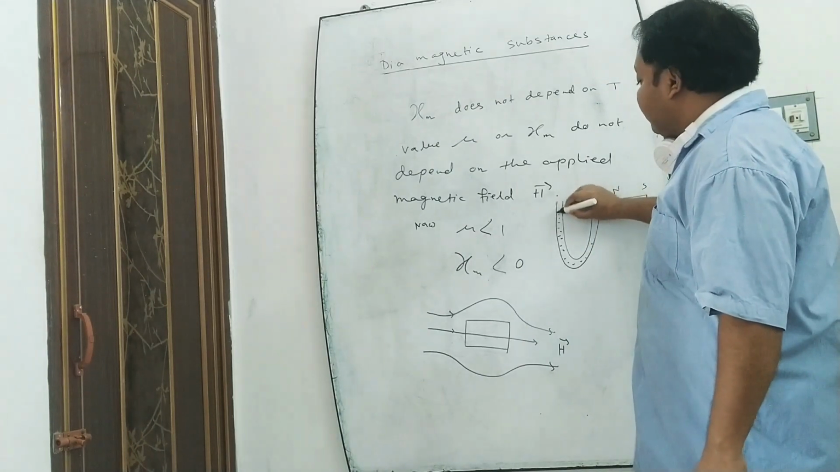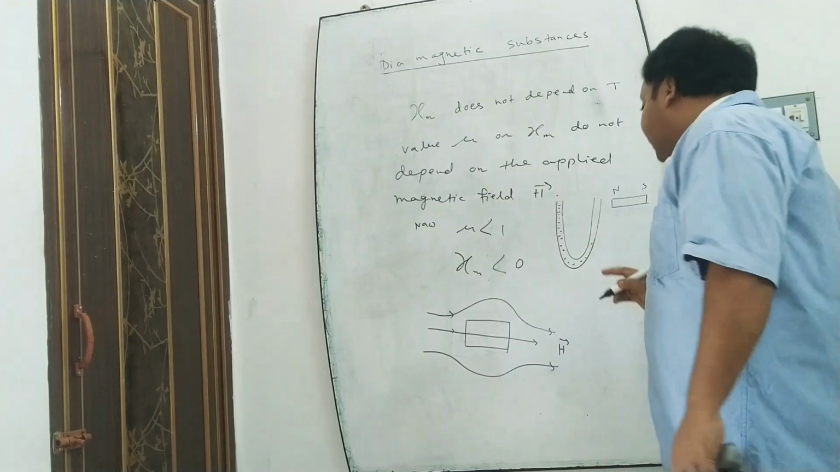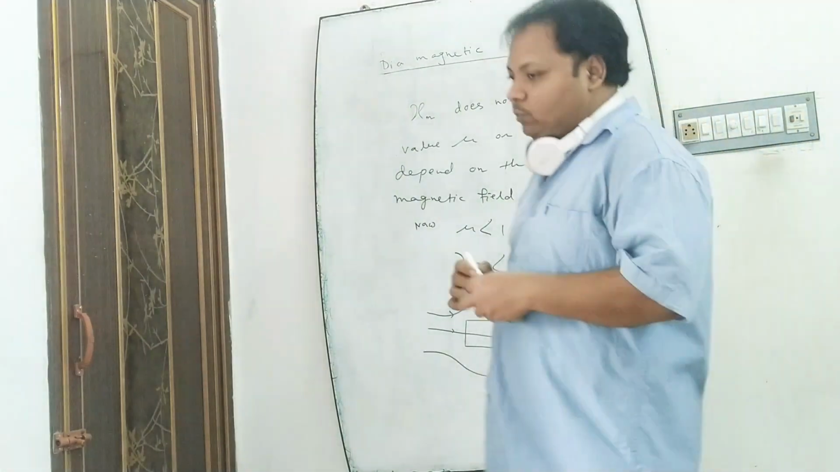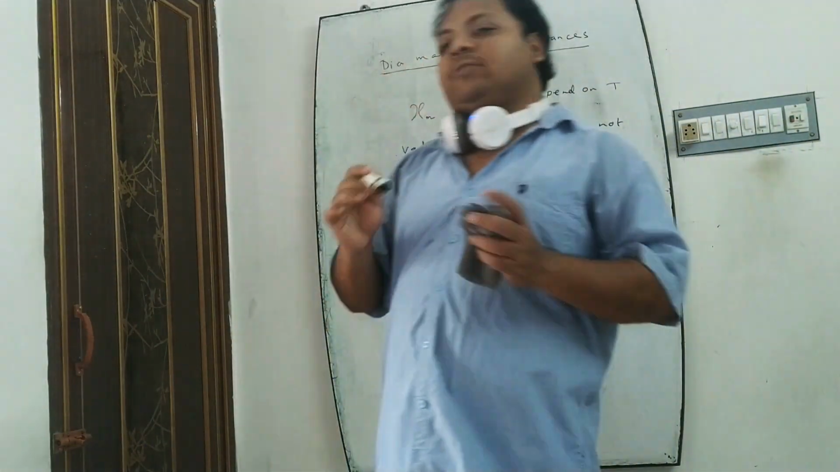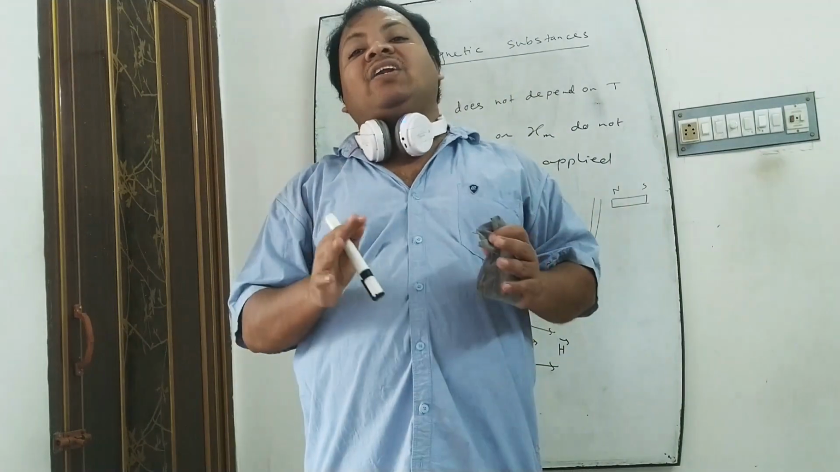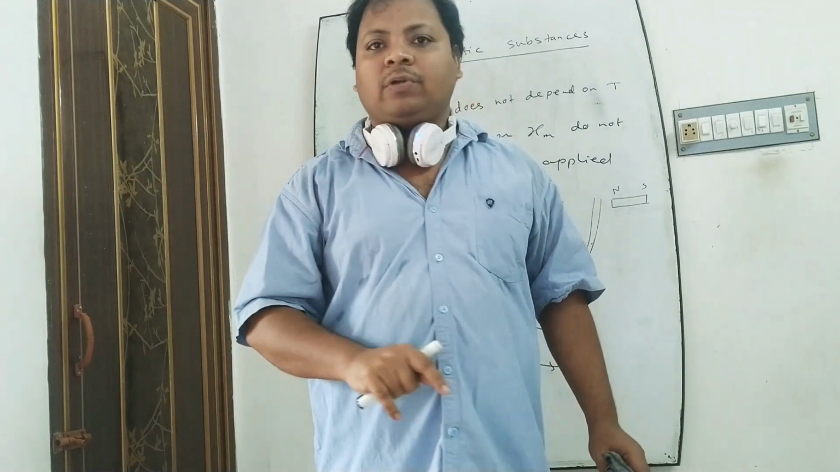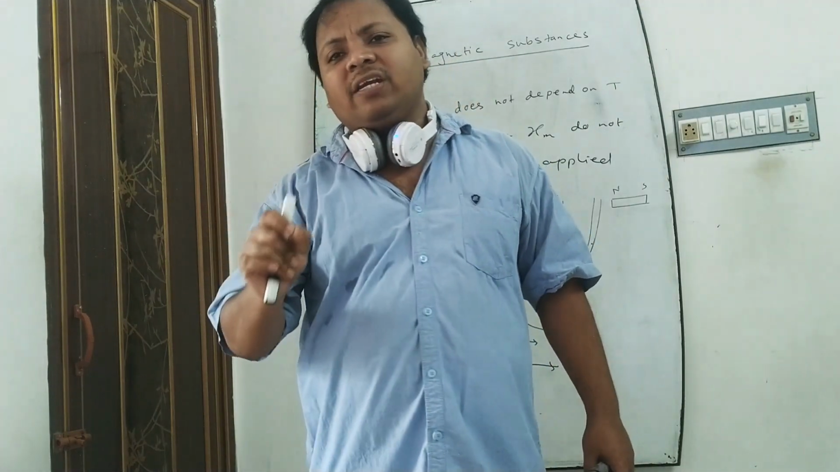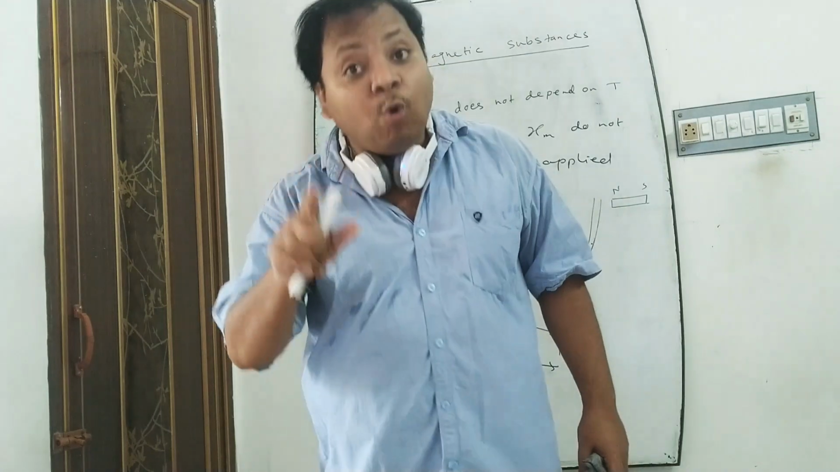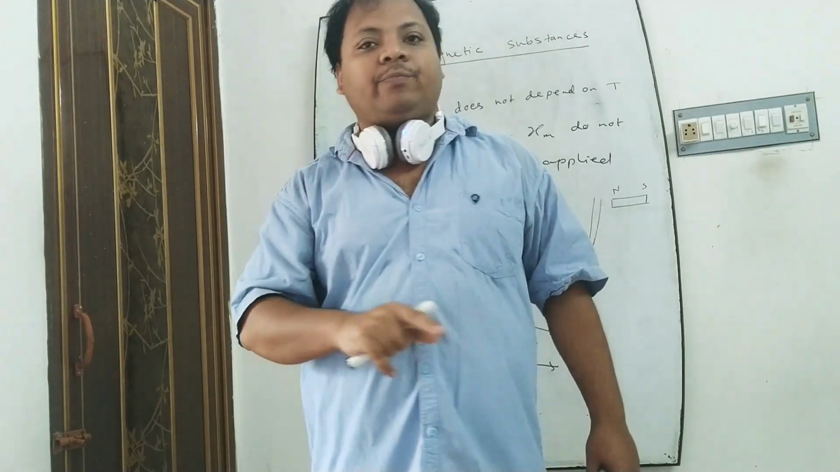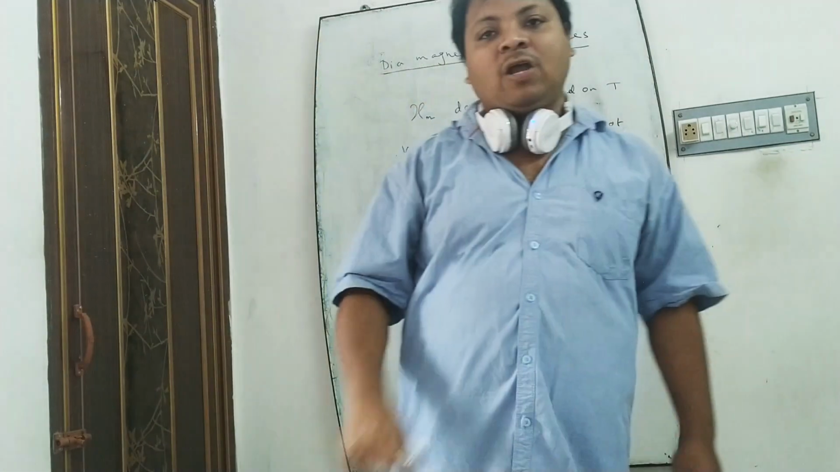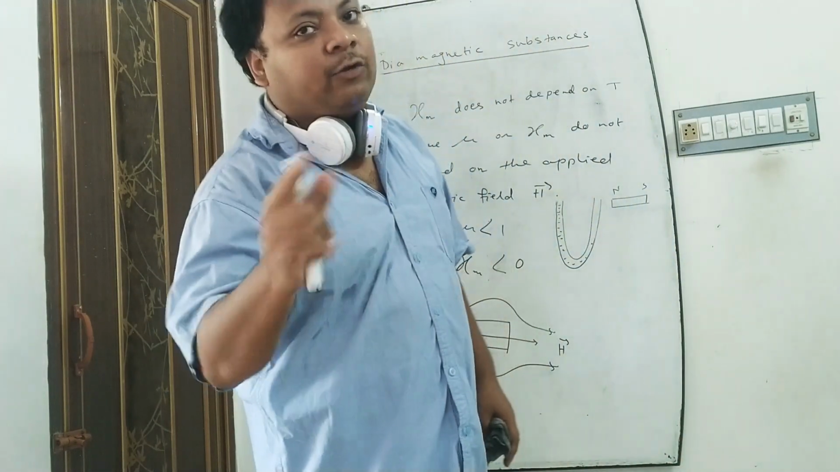These substances are known as diamagnetic substances. That is, diamagnetic substances are slightly repelled by the external magnetic field. Examples of diamagnetic substances are gold, silver, copper, water, hydrogen, etc.